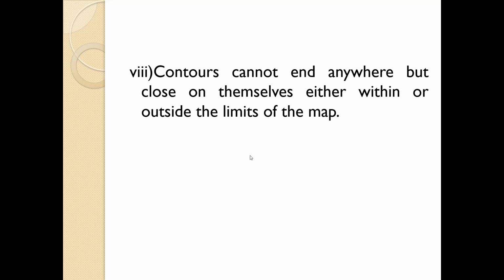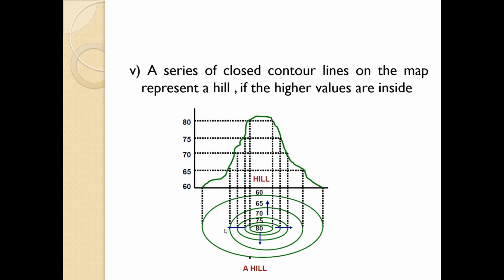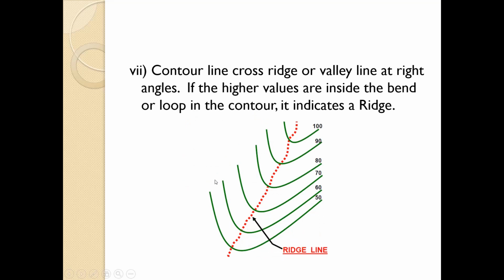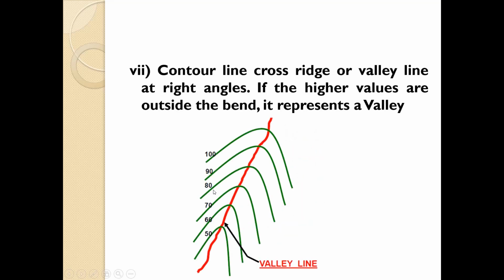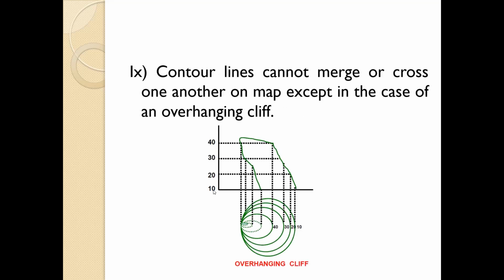Next, a contour cannot end anywhere but must close on itself, either within or outside the limit of the map. So here you can see these contour lines close within. It is not ending somewhere, it is closed within, or in this case these are ending at the end of the map, or outside of the particular limit of the map.